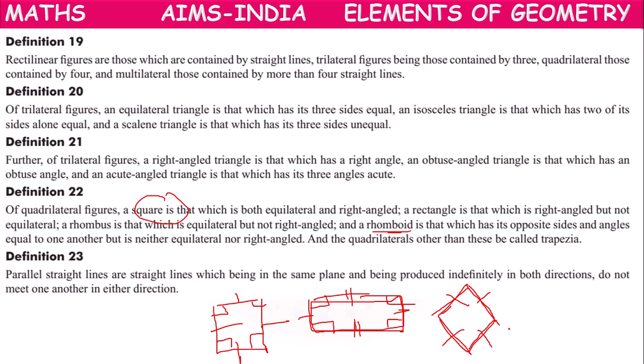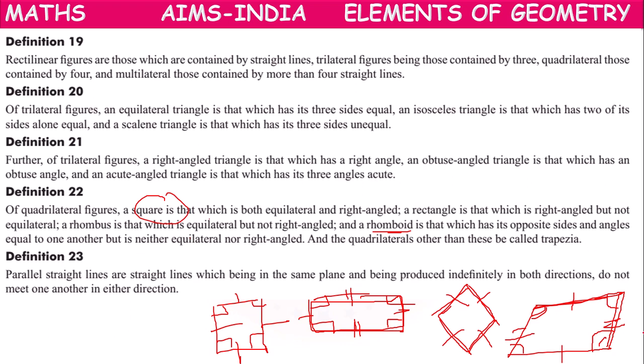And he called rhomboid. Rhomboid means we can take it as parallelogram. Opposite sides are equal. Opposite angles are equal. But not equilateral, not all sides are equal.